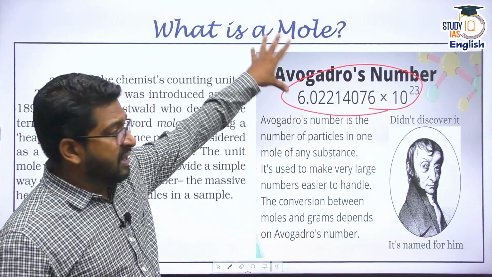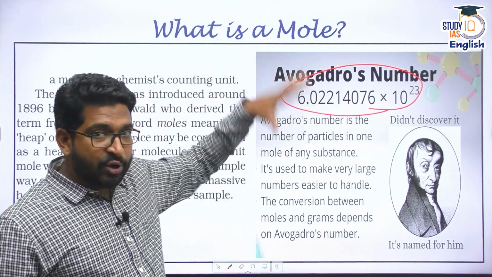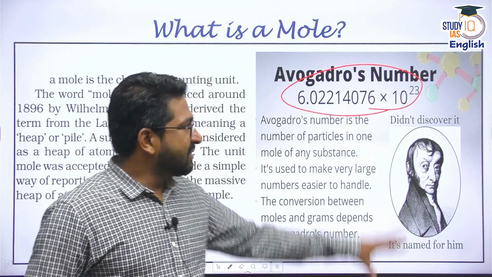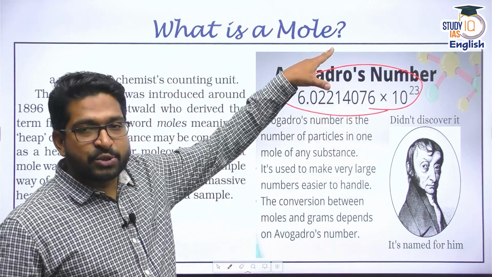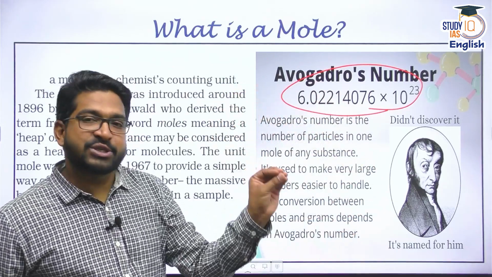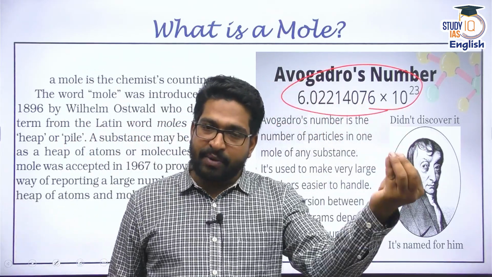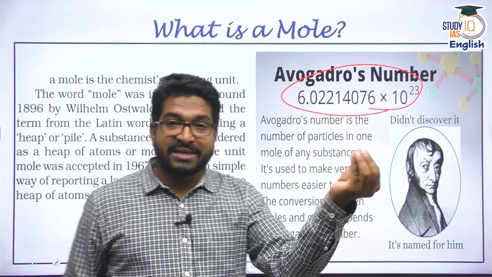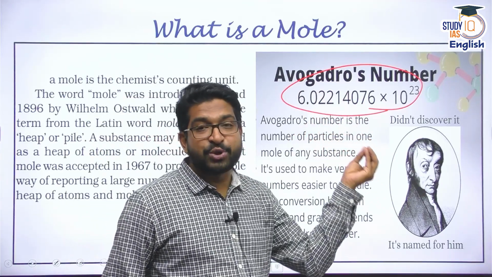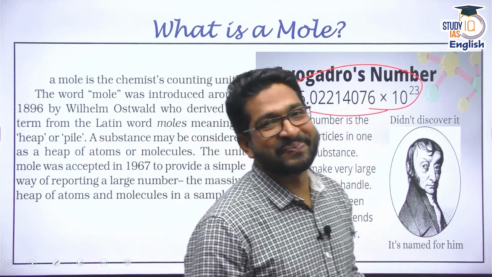But remember, Avogadro's number was not given by Avogadro, it was given by Jean-Pierre Perrin. All right, and Avogadro's number is this. So 1 mole of any particular compound is equal to the molecular mass of that compound, and that molecular mass is going to contain this number of molecules or this number of atoms.